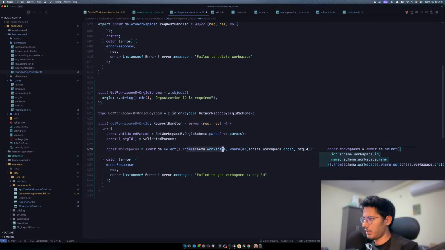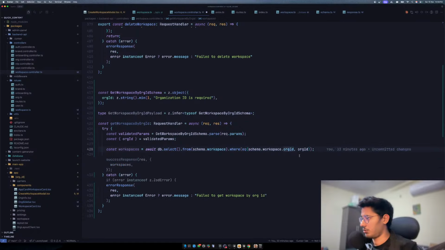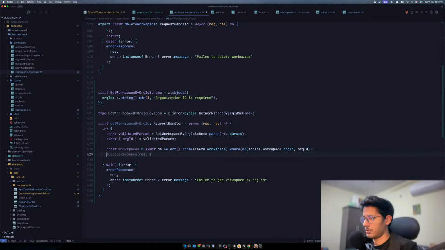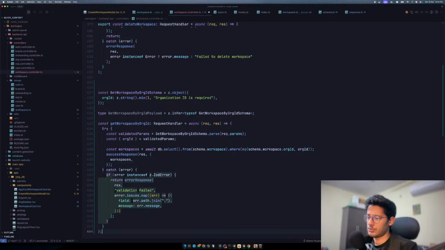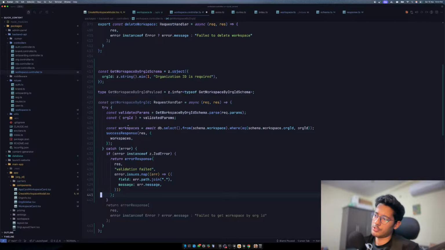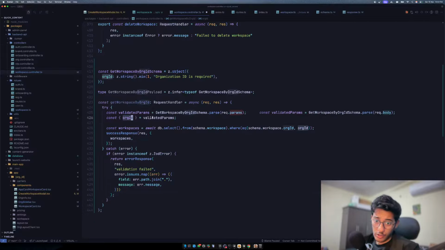Where, yeah, that works for me. So in the workspaces where the org ID equals the org ID, then we should be good in this case. So we'll just say this. There's just one thing which we have to take care of, which is the org ID that the user has given. The user should have access to that org ID. So I don't know, we should create some authentication related stuff.